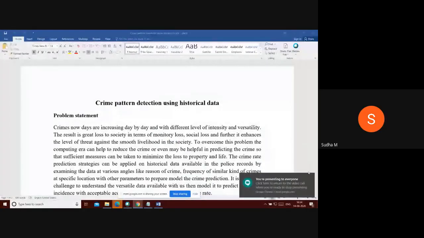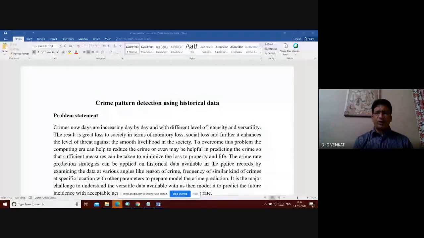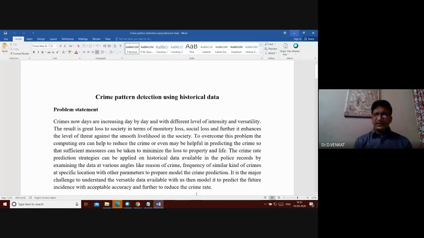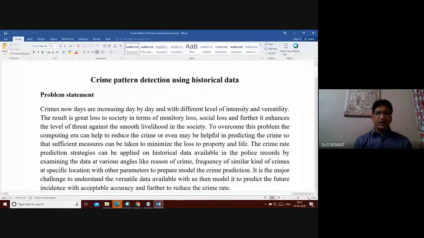So this is the problem. I'm not going to explain all the problems, but I will be sharing around 20 problems with you in different domains. One of the problem statements is crime pattern detection using historical data, right? Crime has increased in different locations, at different times, in different localities, day by day with different intensity.